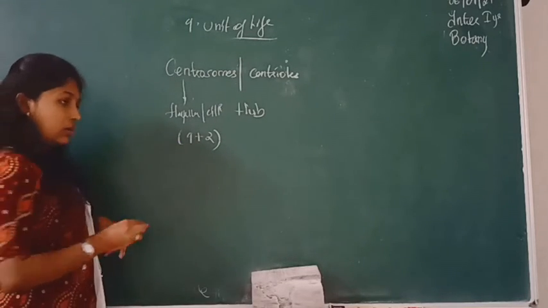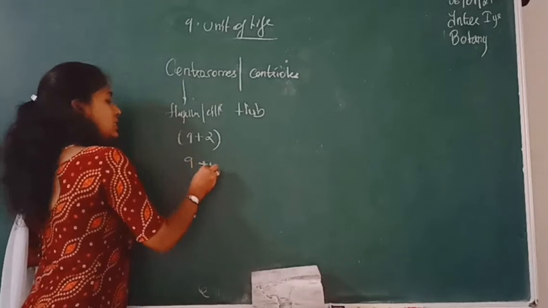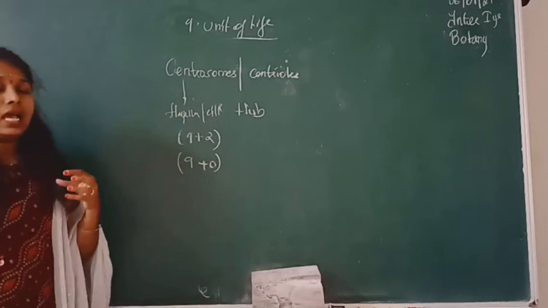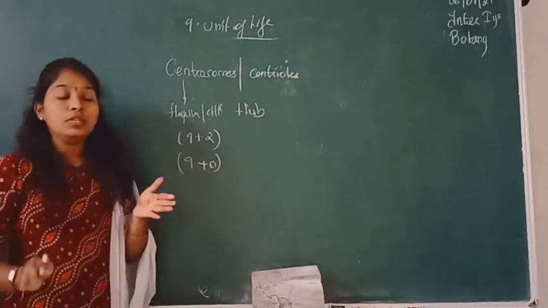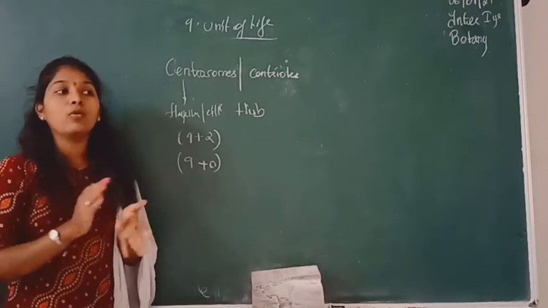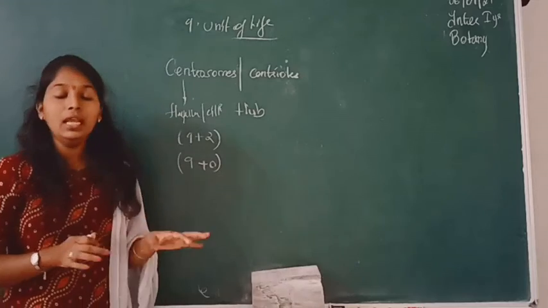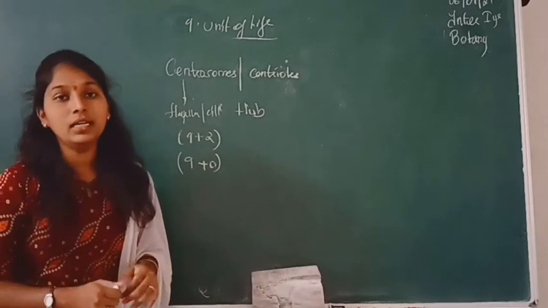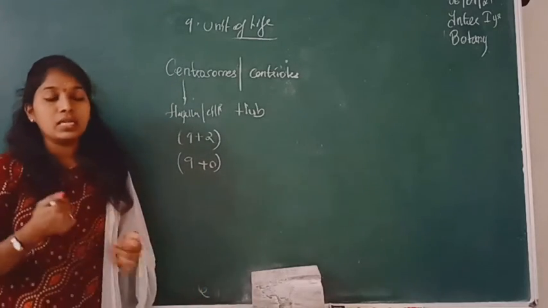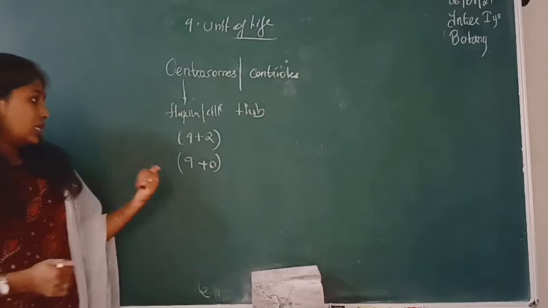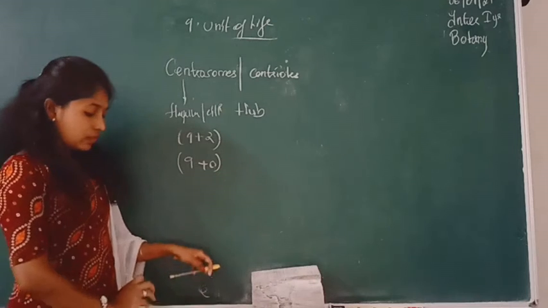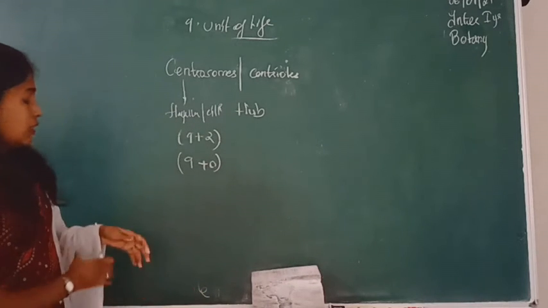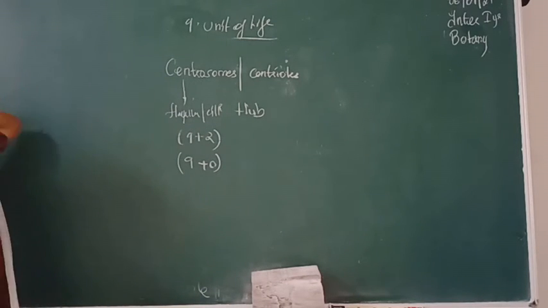And prokaryotic shows 9+0. 9+0 means, as I said, in the center there will not be any presence of microtubules. The inside core is proteinaceous in nature, and there is no microtubule present inside that structure. So that's why it shows a 9+0 arrangement. So this is all about the centrosome as well as the centriole.